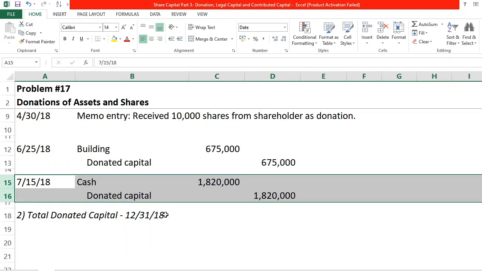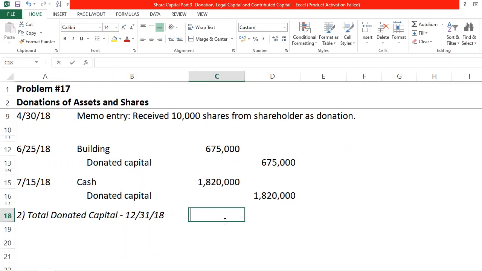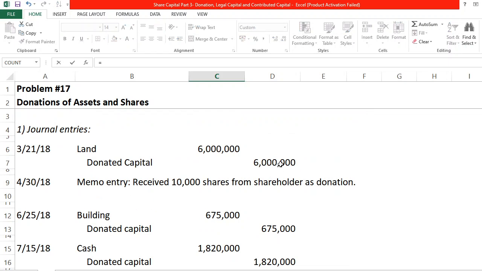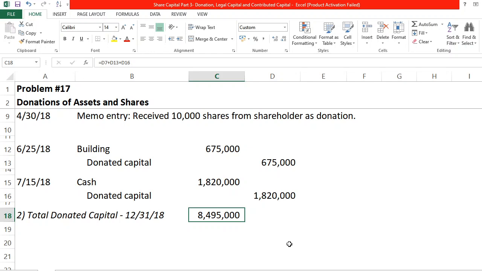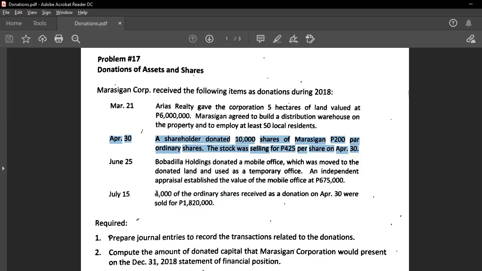Okay? Then question number 2, we are to add all the donated capital. So that's 6 million plus 675 plus 1.82, and that is 8,495,000 total donated capital as of December 31, 2018. Okay, so that's problem number 17.